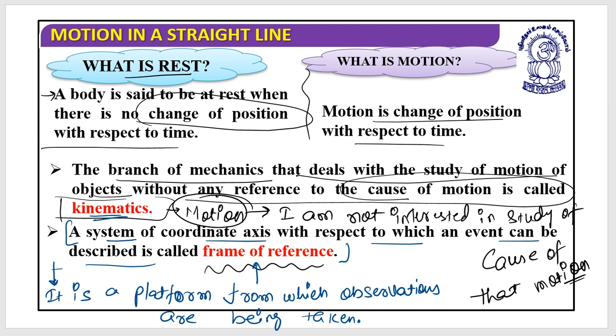So for a definition, you should use the earlier one. For understanding, you should use this. So what I can write is, it is a platform from which observations are being taken.